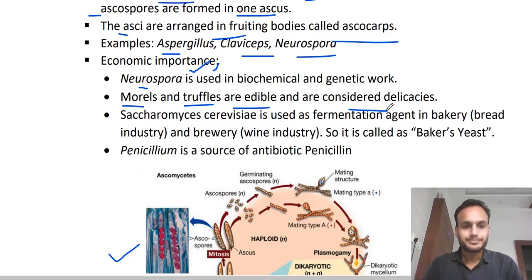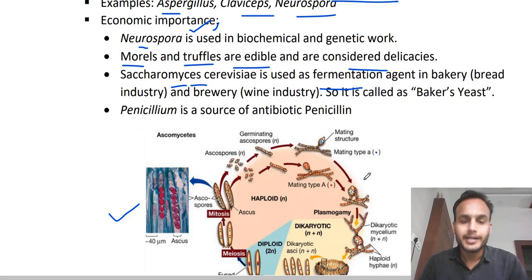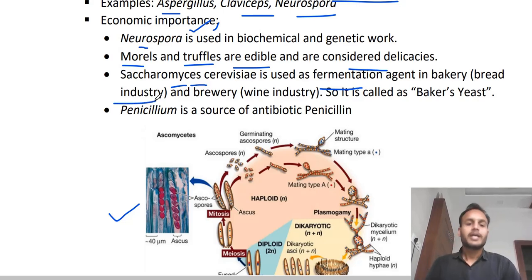Okay, they are eaten. Saccharomyces, we have already studied Saccharomyces cerevisiae. This is a fermenting agent, right? This is used in bakery for the production of bread, and for beverages also, right? Because they are used in bakery, they are called baker's yeast, and because they are used in the brewery industry, they are called brewer's yeast, right? So you can remember this: baker's yeast, brewer's yeast.